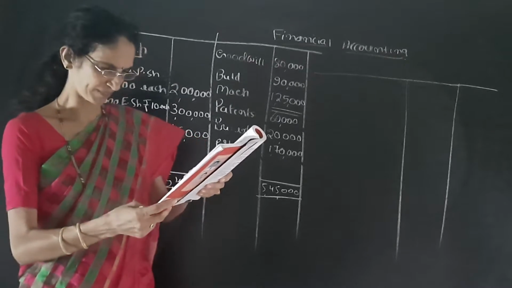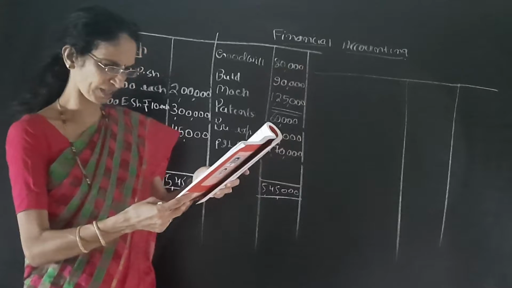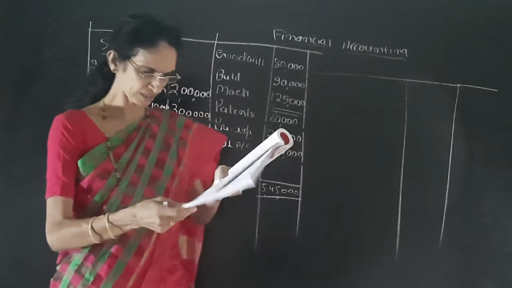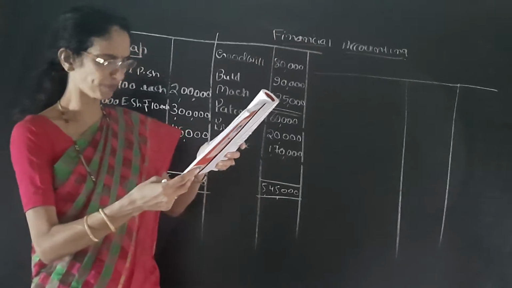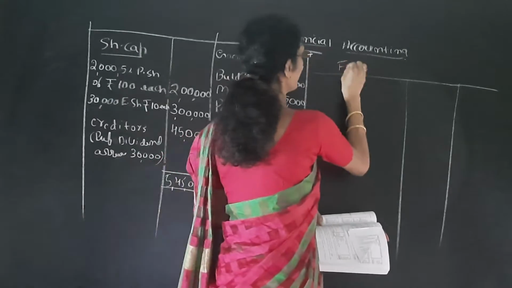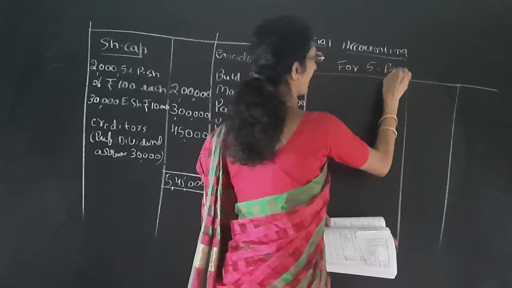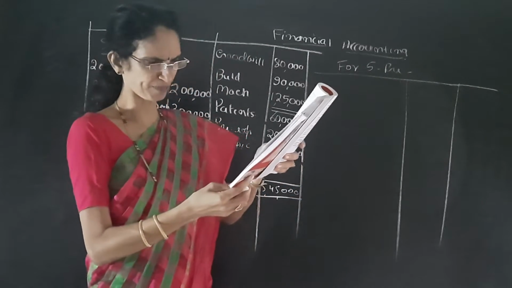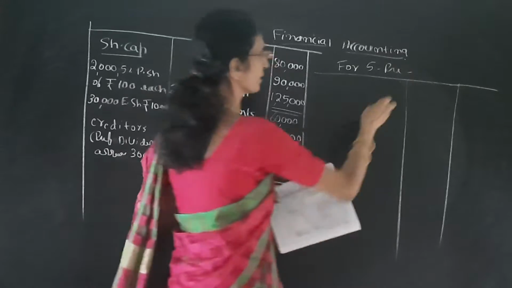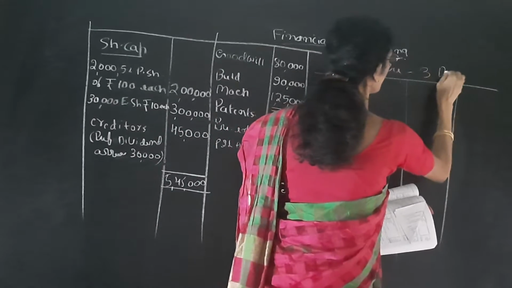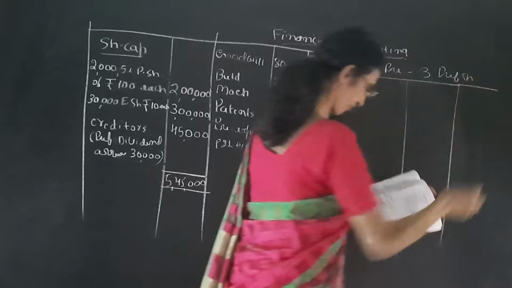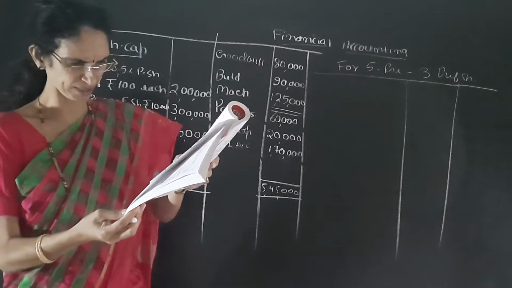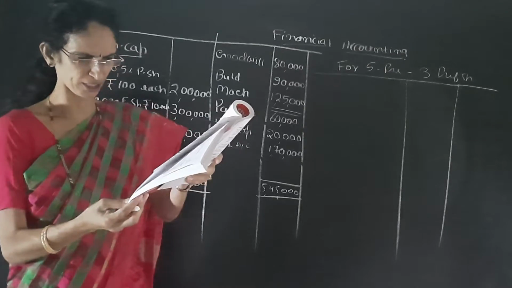Then the scheme of reconstruction approved was as follows. So here we have to write the entries. For every 5 preference shares, 3 8% preference shares of rupees 100 each, we have to give 8 preference shares of rupees 10 each, and 20 equity shares of rupees 2 each are to be paid.